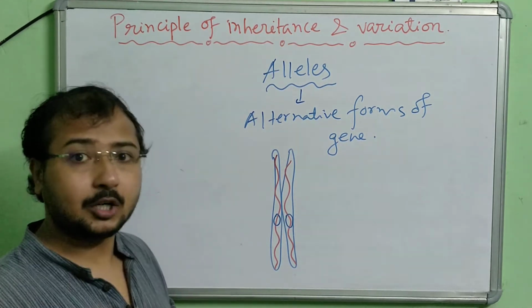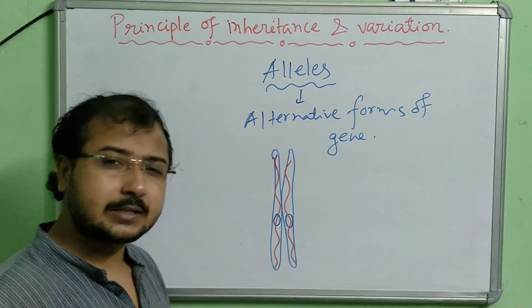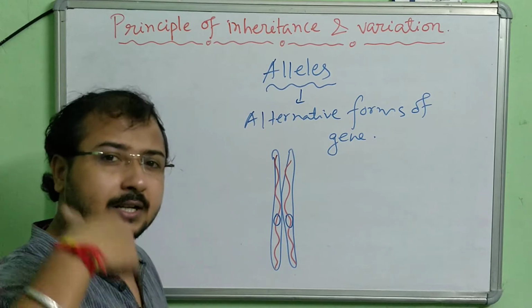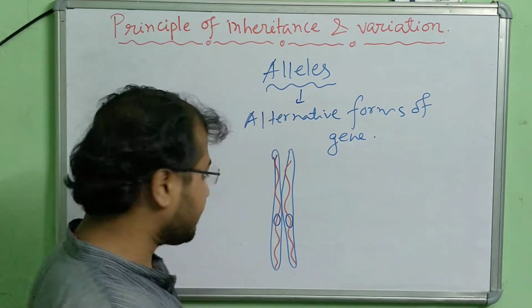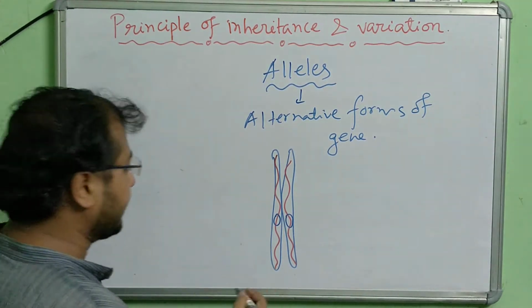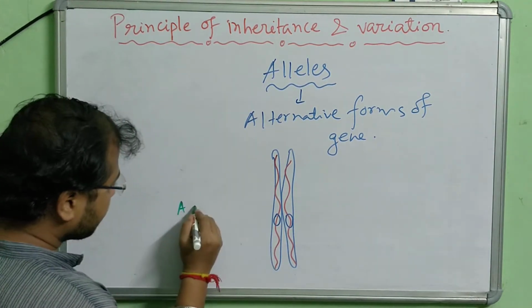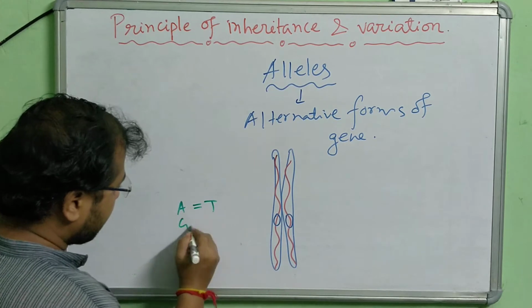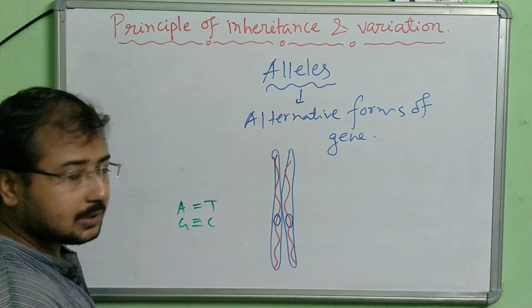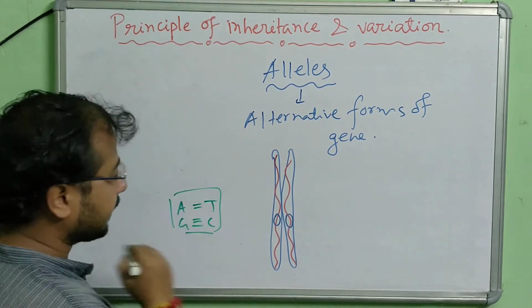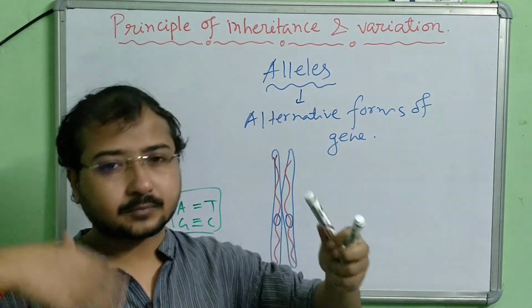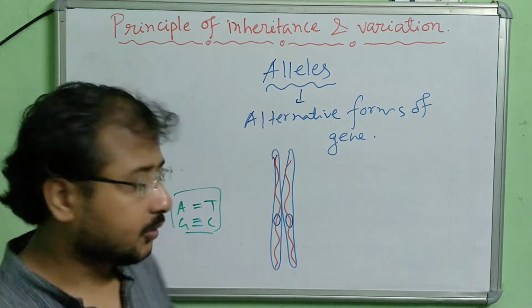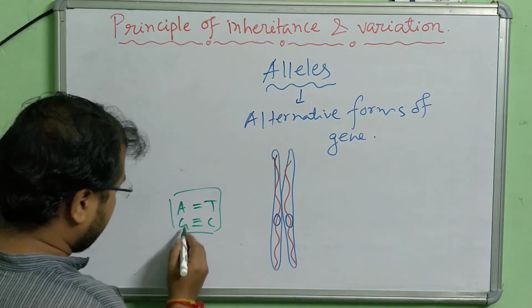How to understand molecular structure? I will be discussing the details of molecular structure in the next chapter, the second chapter, DNA molecular basis. But just to get a little more idea, suppose A binds with T and G binds with C. This is base pairing. This kind of base pairing, one after another, forms a sequence.